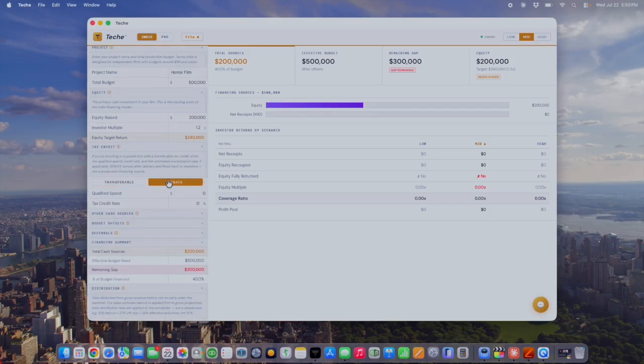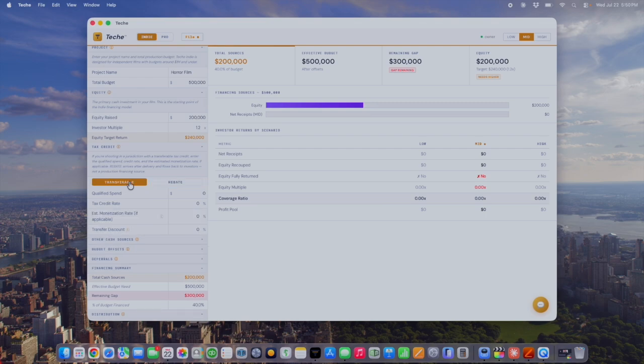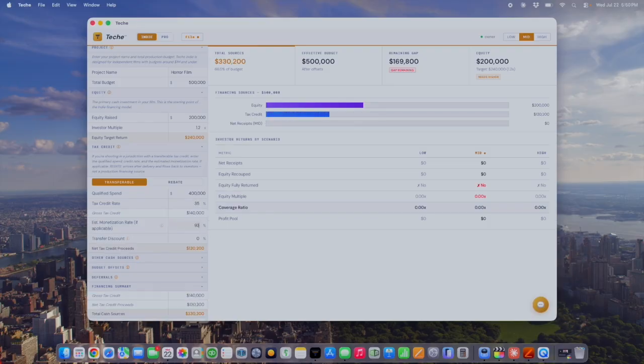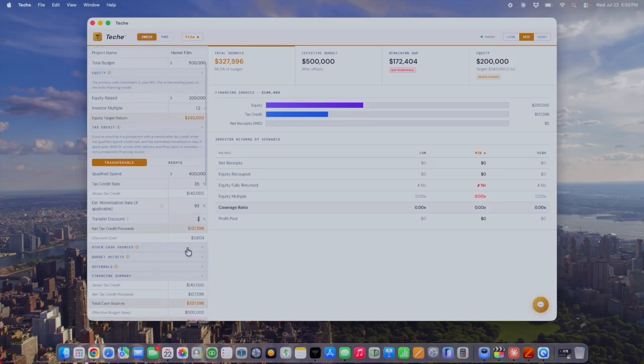We can decide if it's a rebate, which would pay back at the end, or a transferable, which maybe we can get ahead of time. And so we'll say the qualified spend, which would be the total amount of expenses. Let's say it's $400,000 conservatively. The tax credit rate of 35%. Estimated monetization rate, let's say 93% with a 2% transfer discount. So we're looking at